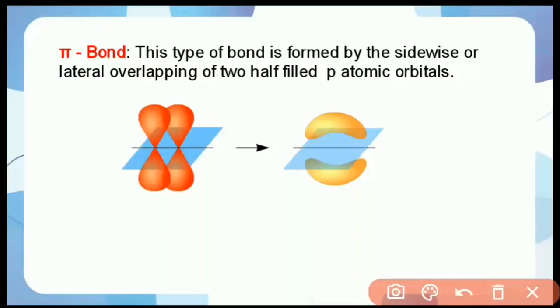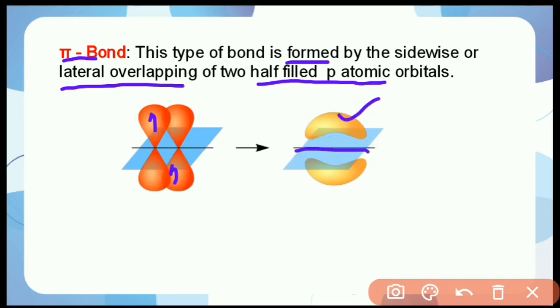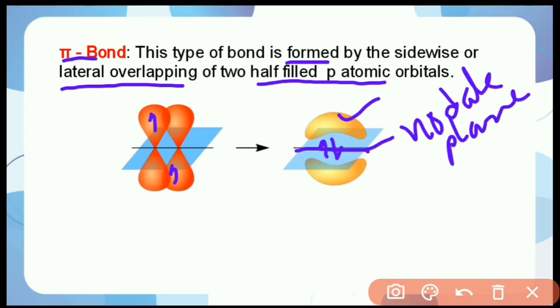Let's see the pi bond. This type of bond is formed by sidewise or lateral overlapping of two half-filled p atomic orbitals. See this picture. In this picture, two p orbitals overlapped laterally form a pi bond and a plane of symmetry. Electron density is present in this plane, which is also called the nodal plane. So a pi bond is weaker compared to a sigma bond.